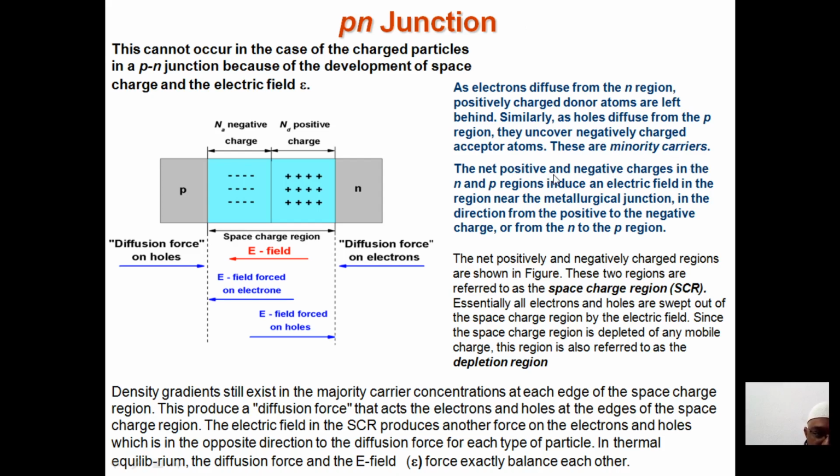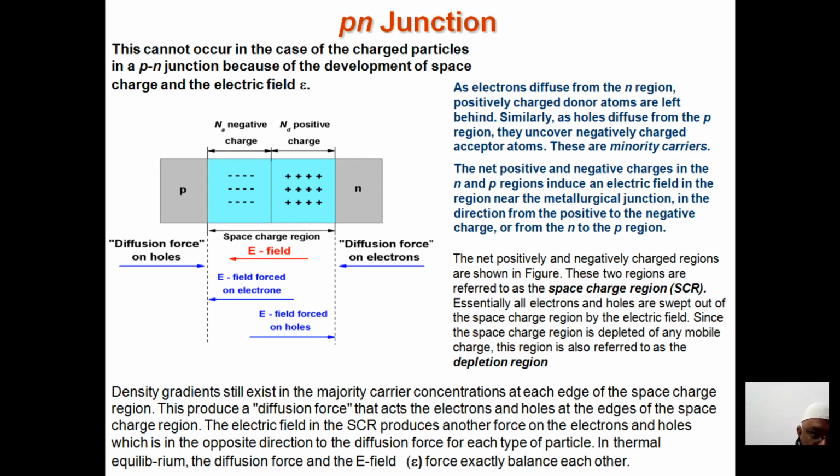Right? You find that in the N region you get a net positive charge, and in the P region you get a net negative charge. So the net positive and negative charges in the N and P regions therefore develop an electric field. At the junction there is a formation of positive and negative charges.